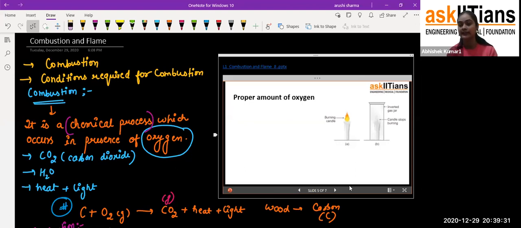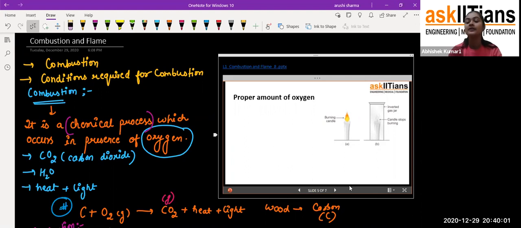You can take one candle, burn it, and after some time put a jar over it, and you'll find that after 1 minute or 2 or 3 minutes, that candle will stop burning, because the oxygen present inside the jar has been consumed for the combustion process, for the burning of the candle. Now there is no oxygen inside the jar, and if there is no oxygen, there will be no burning of the candle. Okay, so that's how we require a proper amount of oxygen.